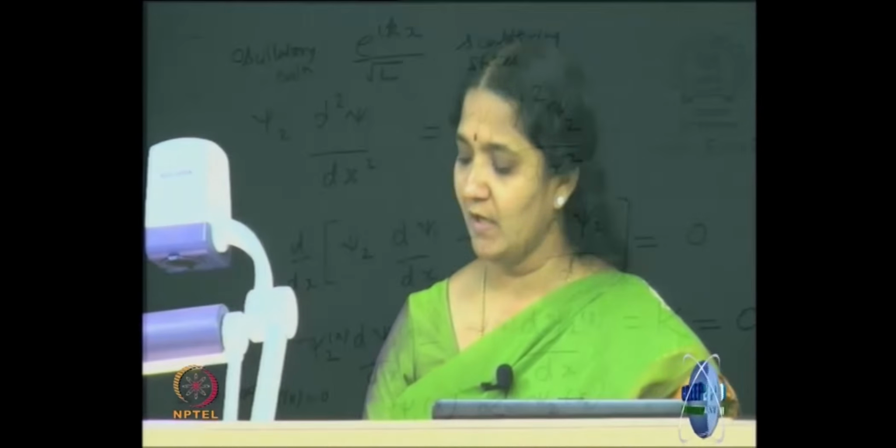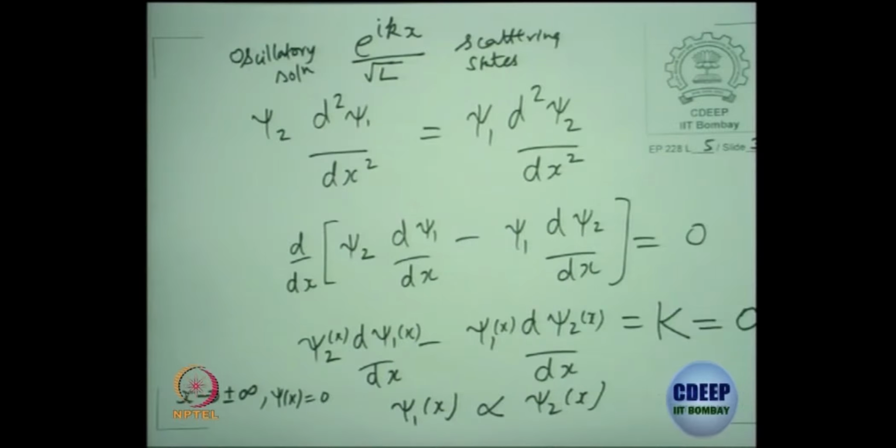Degenerate means those two should be linearly independent, but we find that systematically substituting that they are degenerate and putting it into the Schrodinger equation and imposing that the wave function vanishes at plus or minus infinity forces k to be 0 for the bound state, and this condition will automatically show that psi 1 of x is proportional to psi 2 of x, which implies non-degenerate bound state.